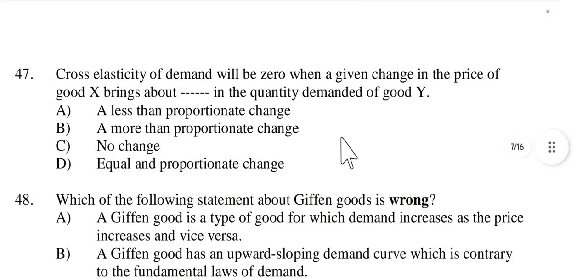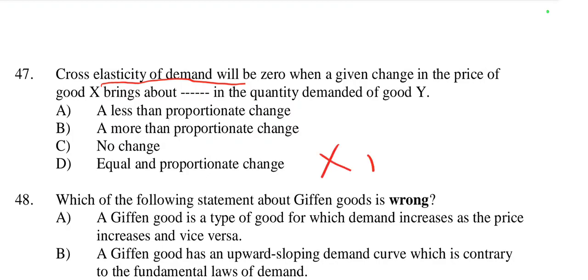Then next question 47. Cross elasticity of demand will be 0 when a given change in the price of good X brings about dash in the quantity demanded of good Y. So cross elasticity of demand is equal to 0 when there is no change in the quantity demanded of good Y. When the price of X changes, the quantity demanded of Y remains the same. So at that time cross elasticity of demand becomes 0.